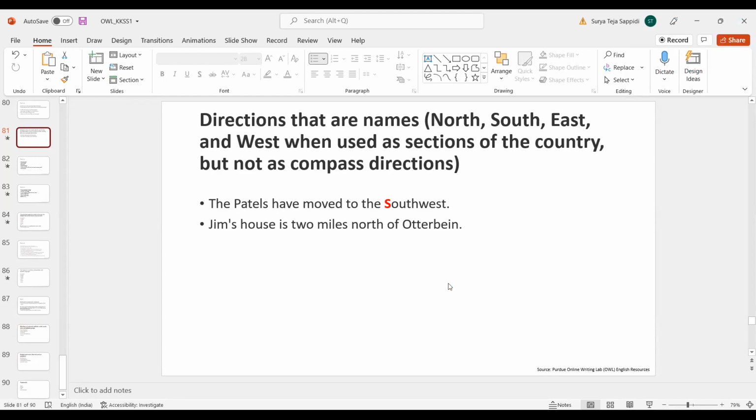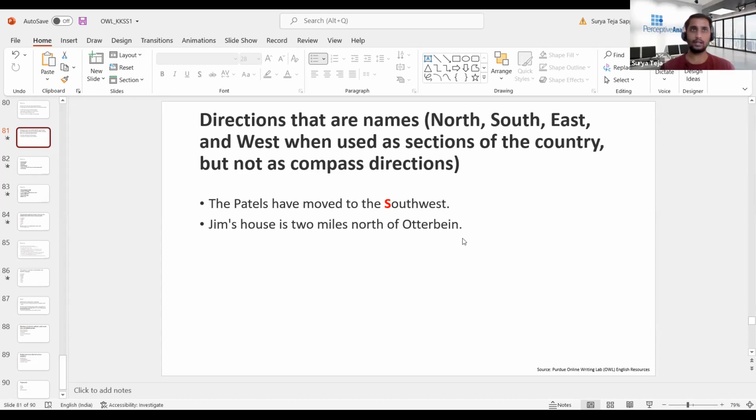While if I say you have to travel towards the north, or you have to travel to the north of Madhya Pradesh, here I'm talking about the direction. So whenever direction comes as a name, as a proper noun, we have to capitalize the first letter. In case it comes as a direction, we should not capitalize it.